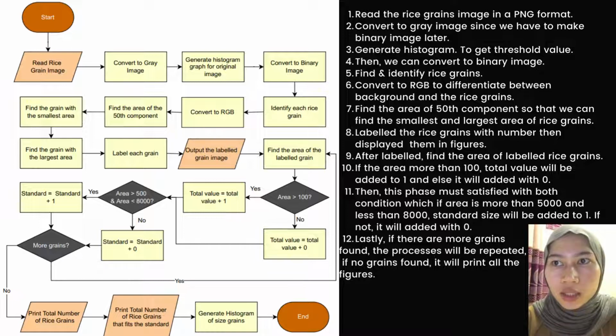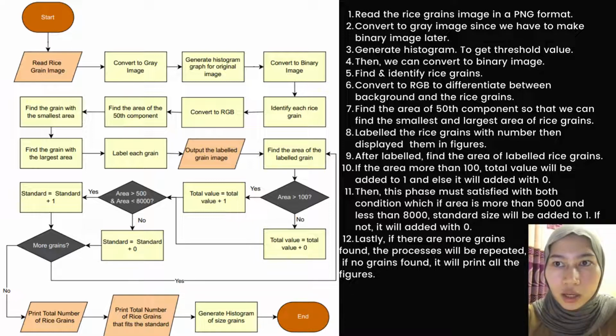The process next is we have to satisfy both conditions. The conditions are area must be more than 500 and area must be lesser than 8,000. If both conditions are satisfied, then the standard will be added with 1. If not, then the standard will be added with 0. Then the process continues with checking if there are more grains in the image. If there are, then the process continues with finding the area of the labeled grain.